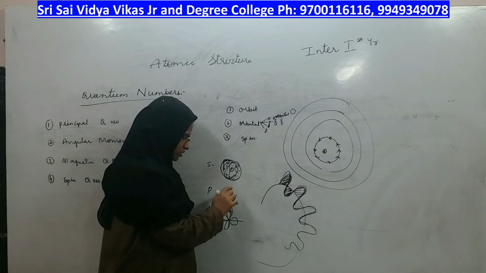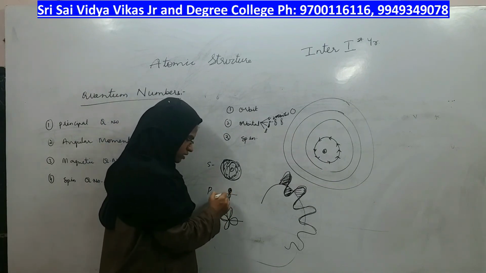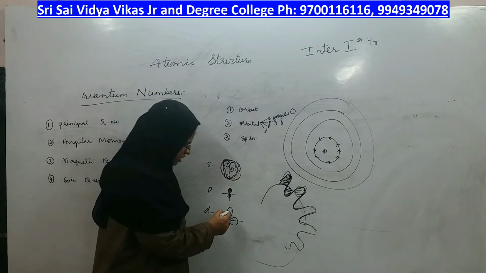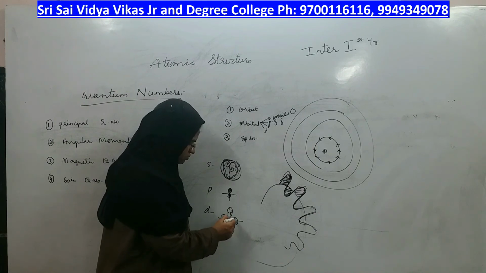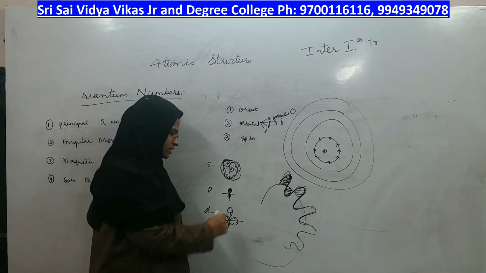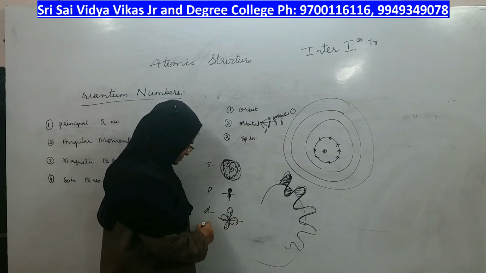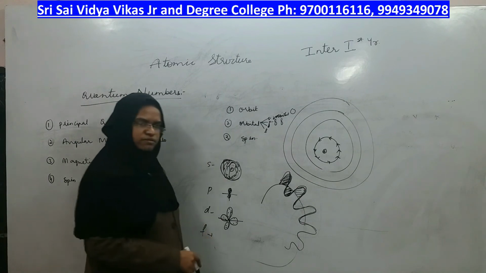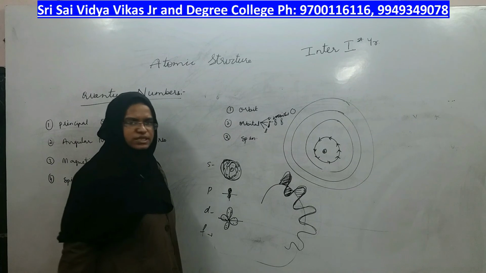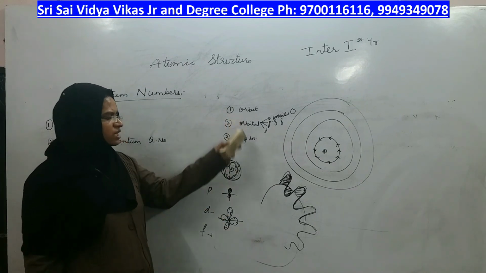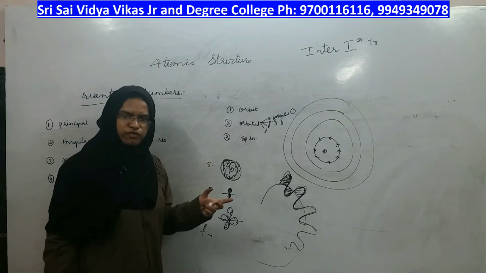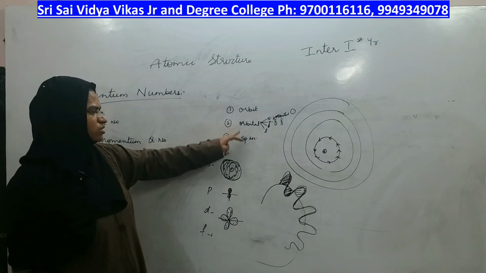But for p there is a node: chances at the top are more, at the bottom more, and in the center there is no chance. In the same way, for d the chances at the top, bottom, left and right are more, but in the middle there is no chance for the electron. That is the d shape, the double dumbbell shape. Similarly f and g shapes also come, but most important for us are these three orbitals. These are nothing but orbitals, where the probability of finding the electron is high.